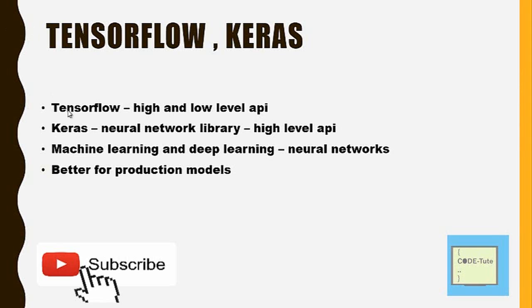And TensorFlow is generally used for large and heavy models which can be deployed in production. But the disadvantage of Keras is that the community support is minimum. And TensorFlow is backed by high community support. So that is the difference between TensorFlow and Keras. But the main functionality is that both can be used to develop a deep learning model. Machine learning and deep learning models can be easily implemented with TensorFlow and Keras with great accuracy. And both are better for production. If you want to deploy any neural network, then you can use Keras and TensorFlow.